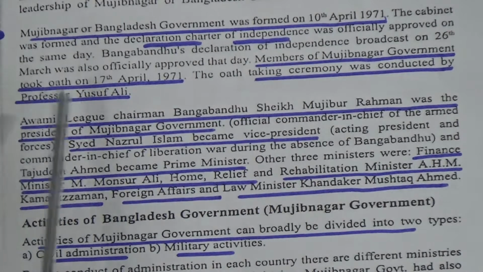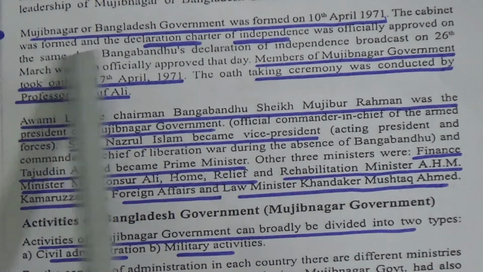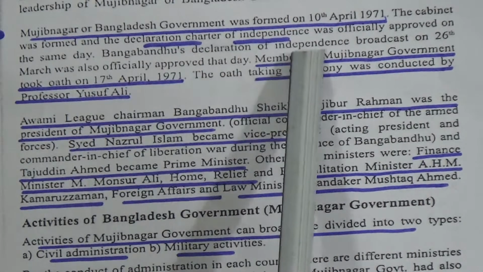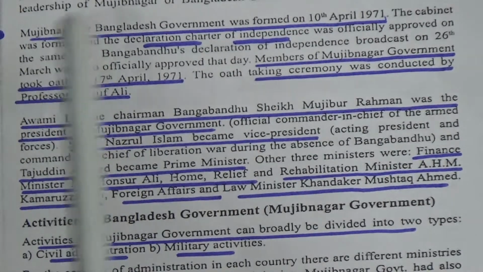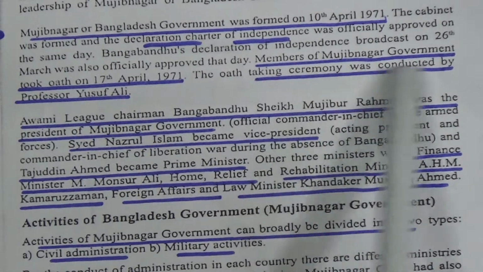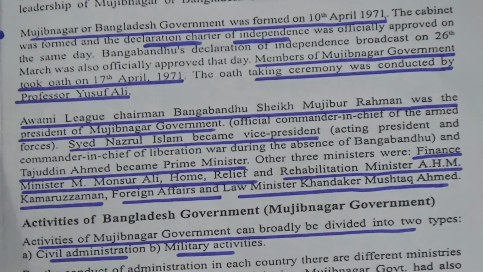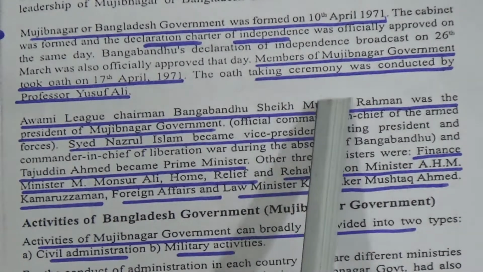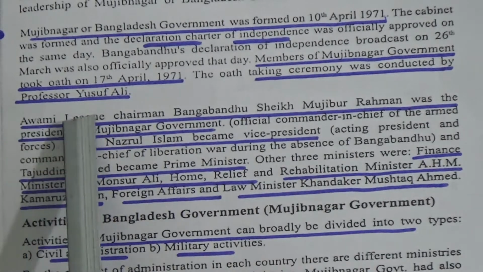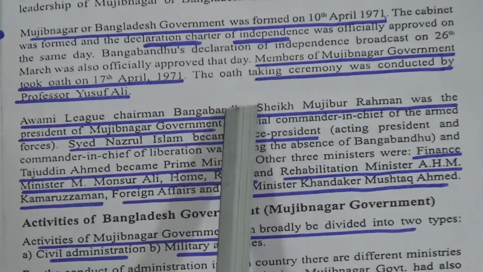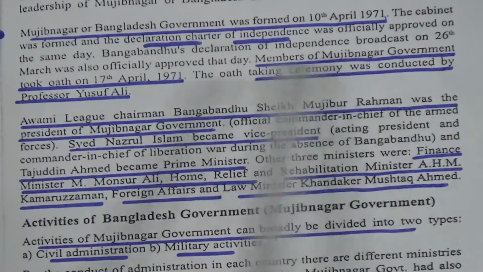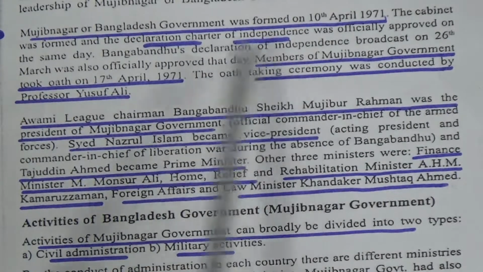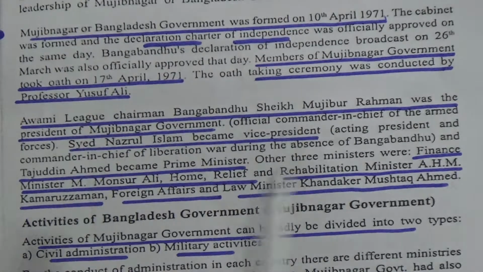So here we find four important lines. First, the Mujibnagar government from 10th April, and the declaration of independence was also approved on this day. The members of the Mujibnagar government took oath on 17th April, and this oath-taking ceremony was conducted by Professor Yusuf Ali. You can make your one-word answer from this important line.